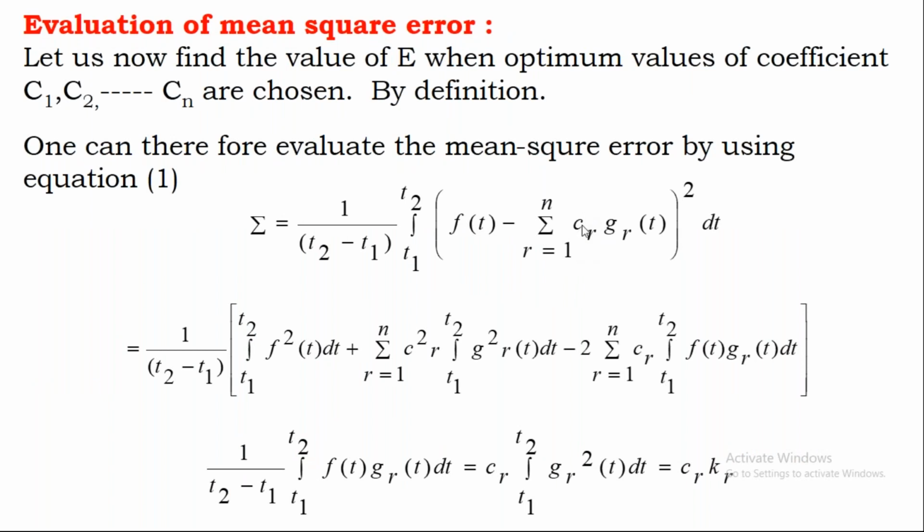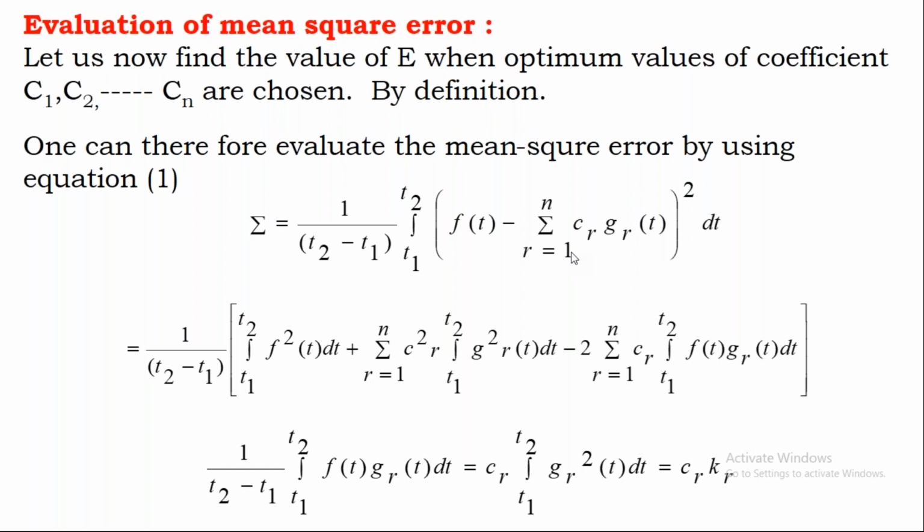To represent that, I use sigma r equal to 1 to n, Cr, and this F2(t) I can write as gr(t). So please try to understand, the same mean square error, we are representing instead of considering one component, now we are considering n number of components.